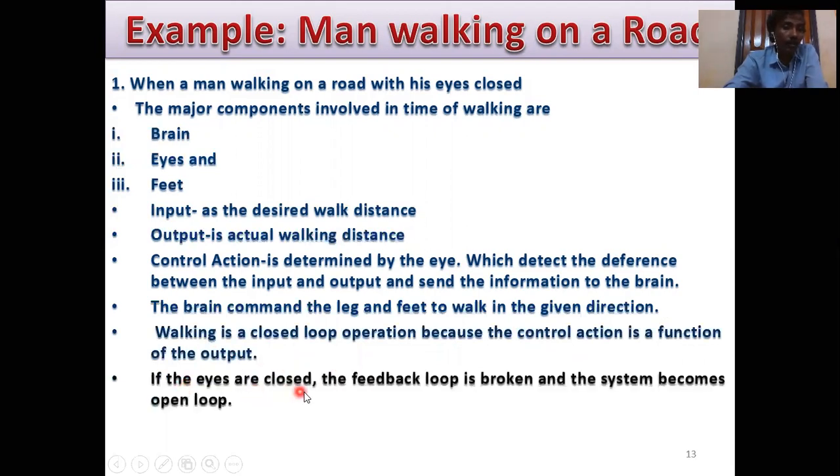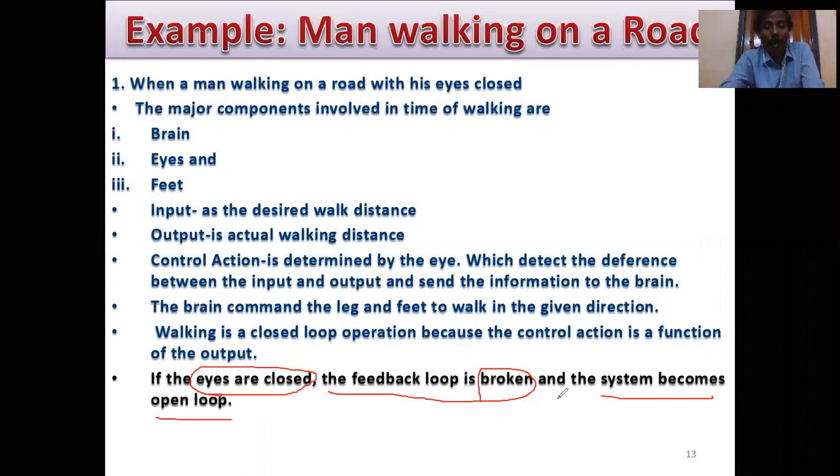If the eyes are closed, the feedback loop is broken, and the system becomes an open loop. So under what condition will this be a closed loop? When the eyes are open. If the eyes are closed, the feedback loop is broken and the system becomes open loop. This is called an open loop system.